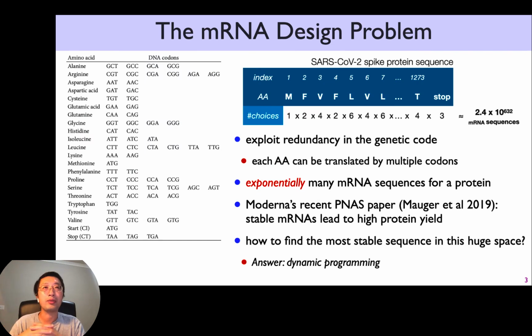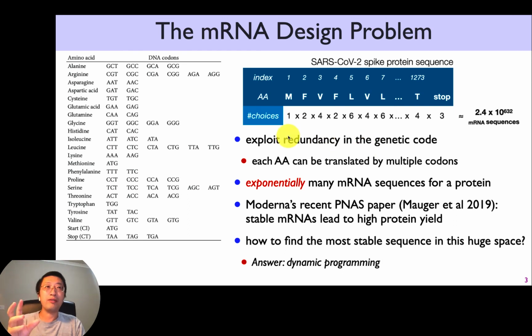So here's the mathematical problem of mRNA design. You want to design a sequence that will translate to the spike protein. And the spike protein has 1,273 amino acids plus a stop codon. But each amino acid can be translated by multiple triplet codons. So that's the famous redundancy in our genetic code.